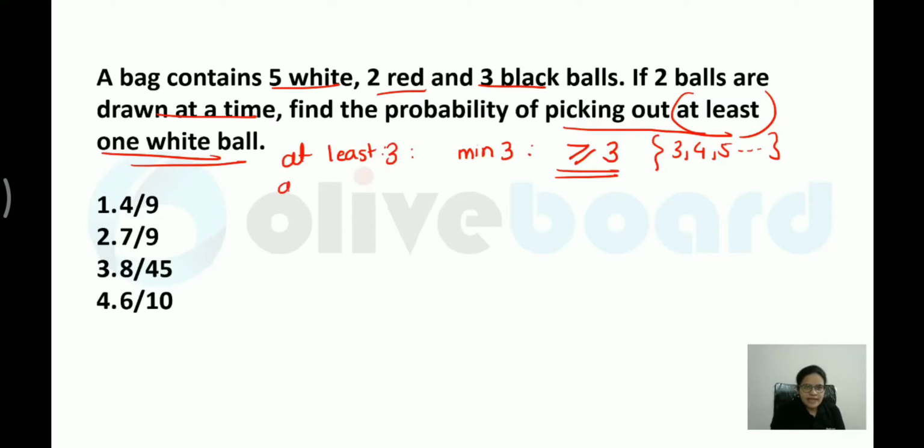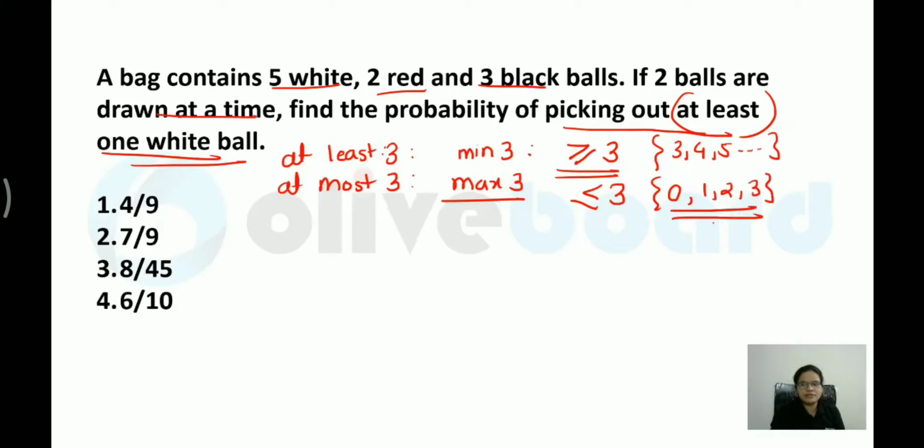And when I say at most 3, many questions will have these wordings. At most 3 means maximum 3 are possible. Now less than or equal to 3. Here it is important, even 0 will be there. 0, 1, 2 and 3. So these are the possibilities when you say maximum 3. So 0 will also be there. Please keep this in mind. 3 will also be included.